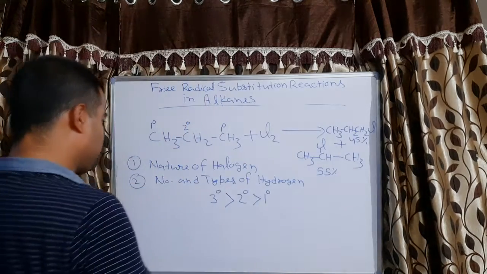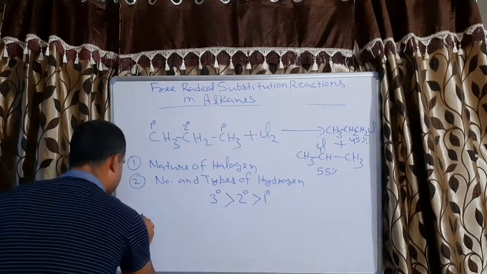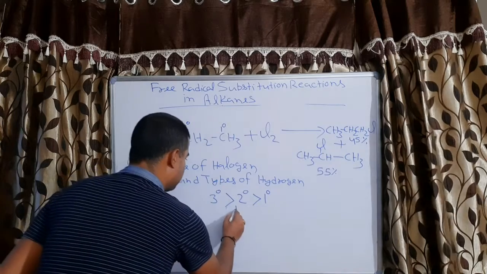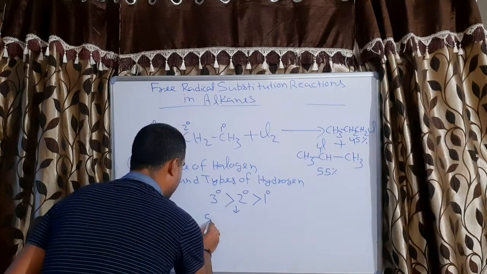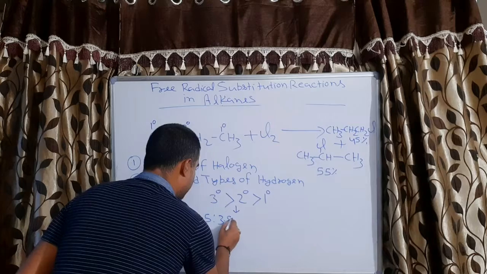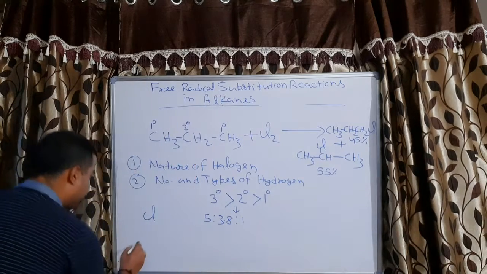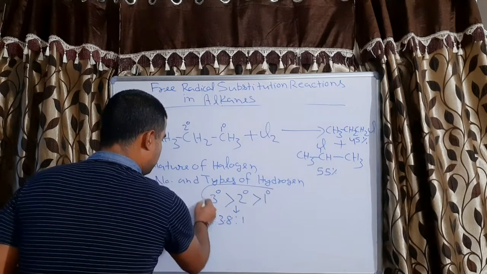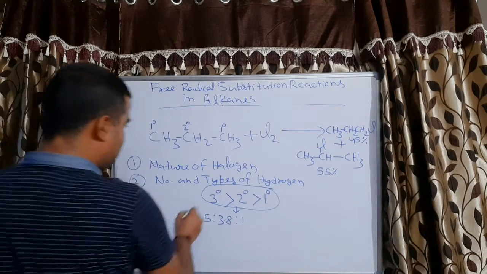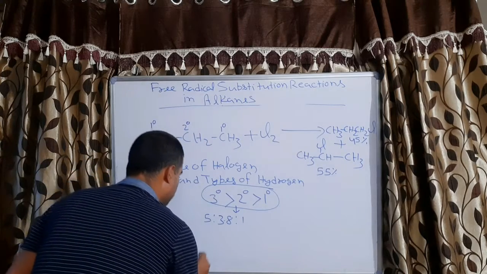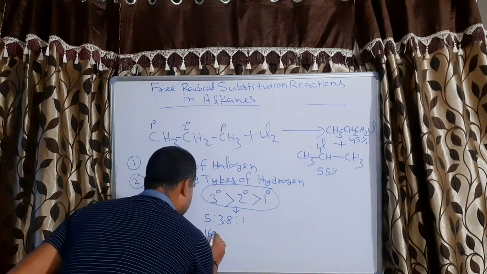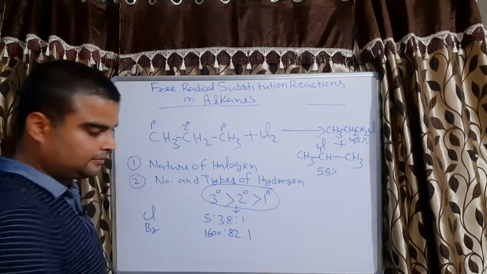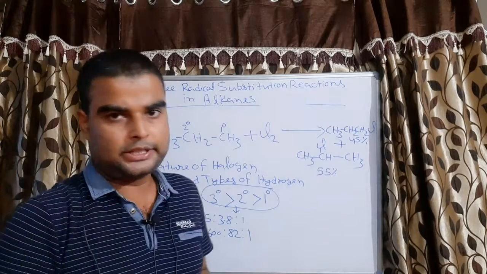Let's see what the values are. In case of chlorine, the value will be 5:3.8:1, and if we take bromine, then the ease of substitution will have the value of 1600:82:1.